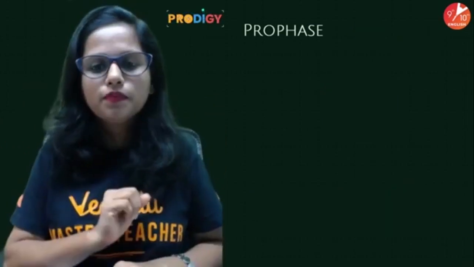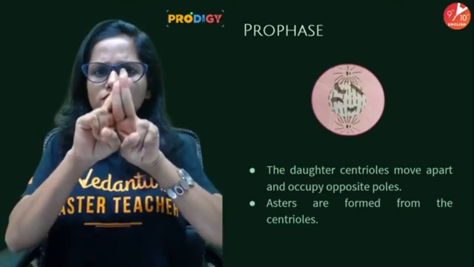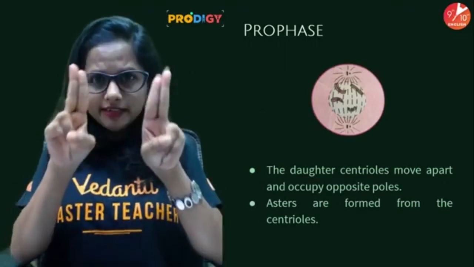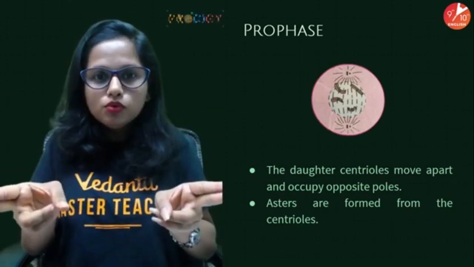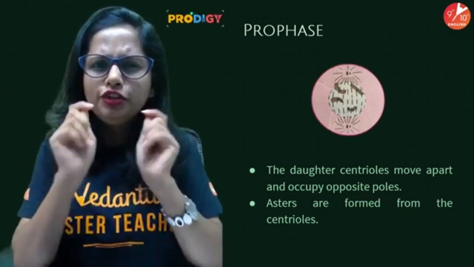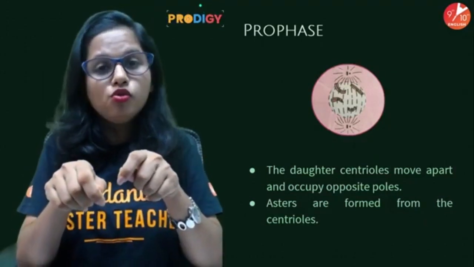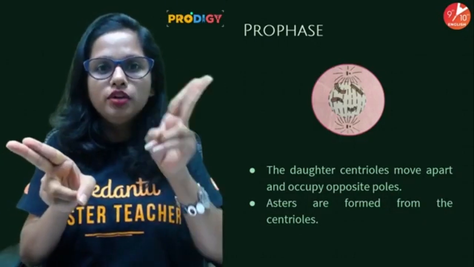Let us discuss. Okay? So now people, the two duplicated centrioles start moving towards the opposite poles. Okay? Two fishermen cannot stay at one single place and do fishing. No. We want more and more fishes. So what will they do? I will go to one end, you go to the other end.